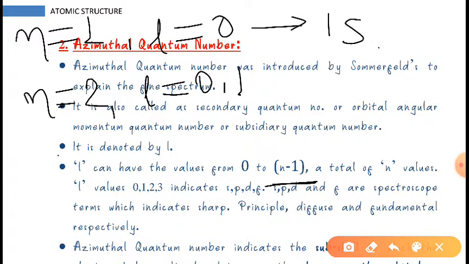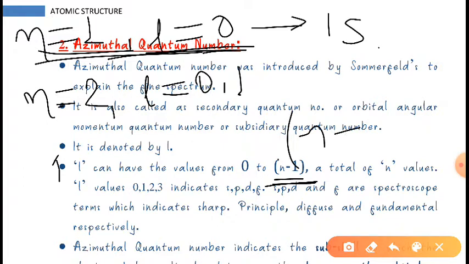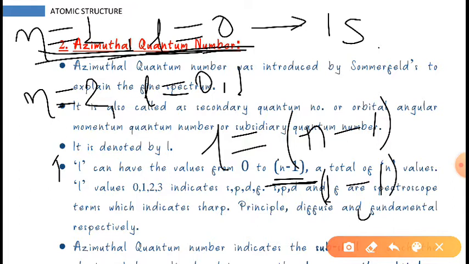When n is equal to 1, how does L is equal to 0 come? L is equal to n minus 1, so 1 minus 1 is 0. You can see 0 is written here. And if L is 0, it is talking about 1s.